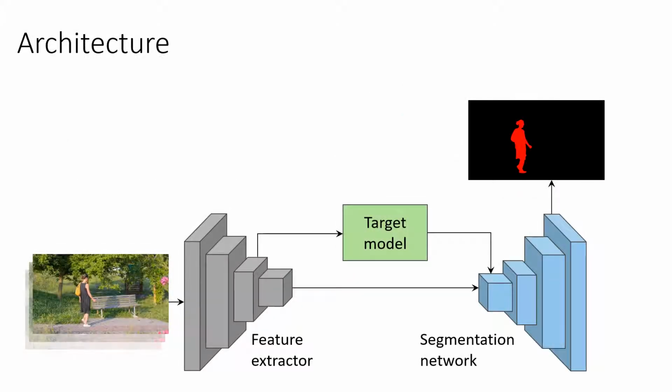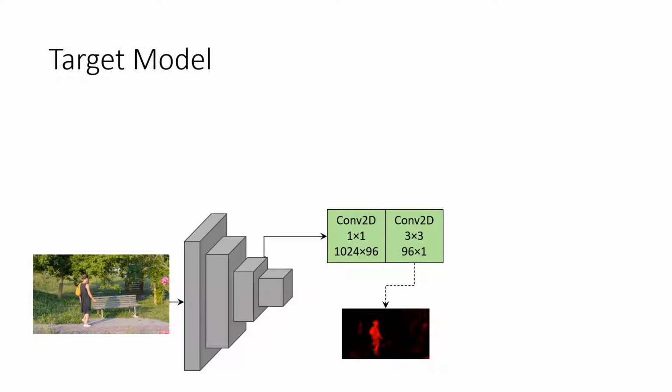Our architecture contains a feature extractor, the target model, and a segmentation network. Together, they form a unit structure. We want the model to be fast and to predict the target well. It should also quickly adapt to changes. It turns out that this can be achieved with the linear classifier, realized as the weights of two convolutional filters. The first filter projects the backbone features to lower dimensionality, and after initial training, it is kept unchanged. The second filter classifies regions as foreground and background and is updated throughout the sequence. This setup affords both stability and adaptivity over time.